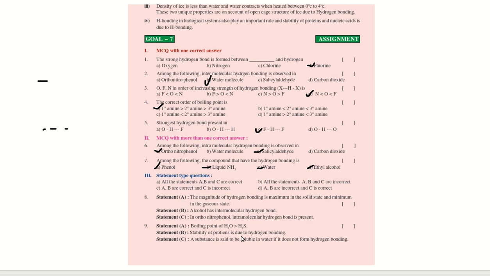Statement type question. Statement A, the magnitude of hydrogen bonding is maximum in the solid state and minimum in the gaseous state. That is correct. Alcohol has intermolecular hydrogen bond. That is correct. In orthonitrophenol, intramolecular hydrogen bond is present. All are correct. And option is A. Next, looking at the ninth question, statement A, boiling point of H2O is greater than H2S. That is correct. Stability of proteins is due to hydrogen bonding. That is also true. A substance is said to be soluble in water if it does not form hydrogen bonding. That is false. So option is C.